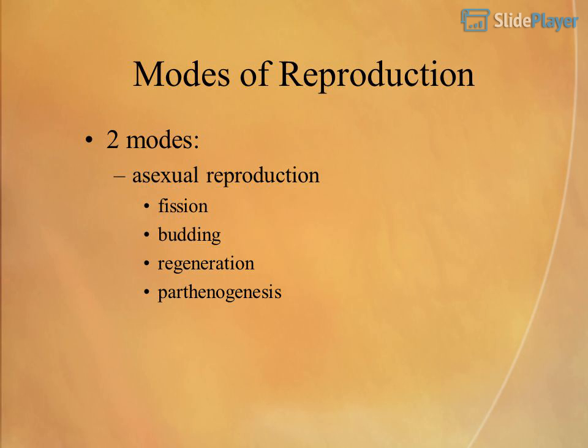Modes of reproduction. Two modes: asexual reproduction, including fission, budding, regeneration, and parthenogenesis.